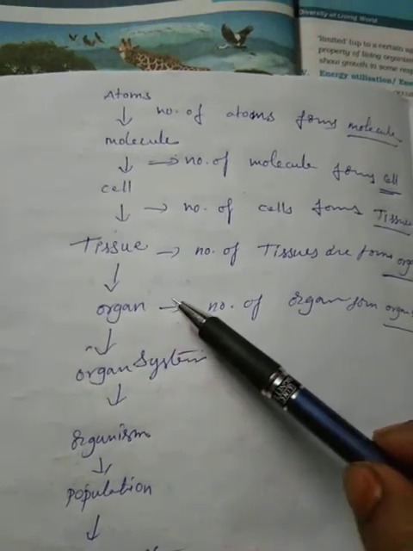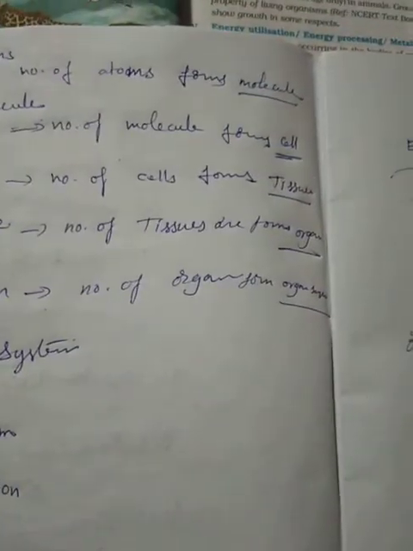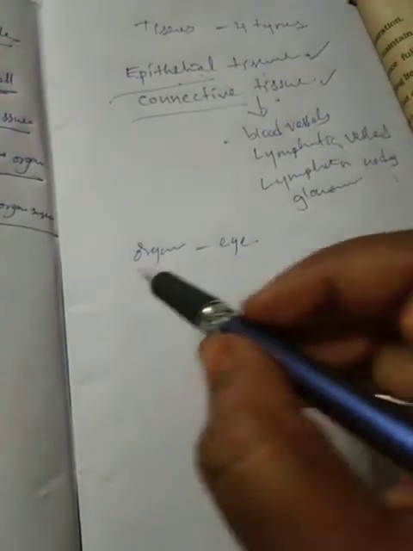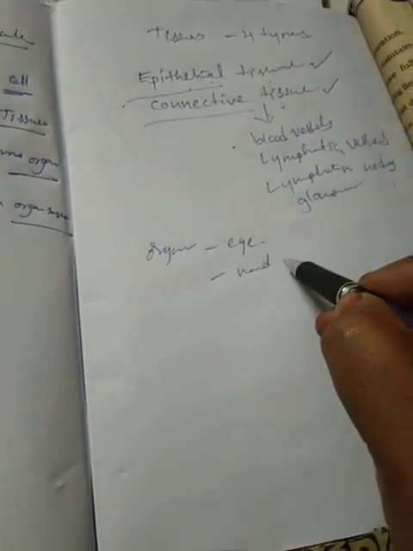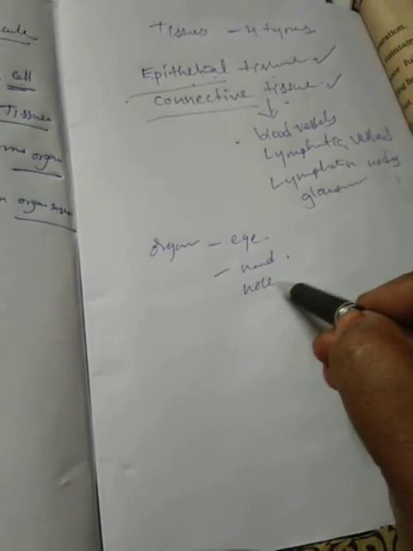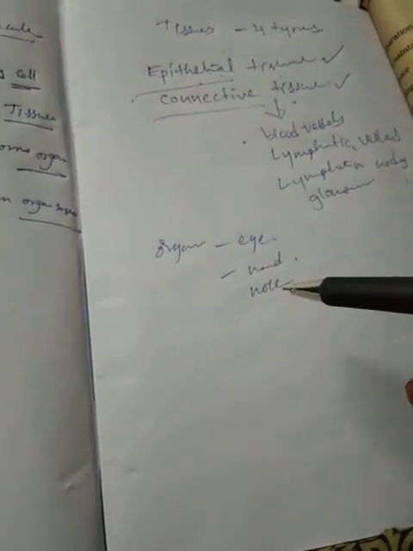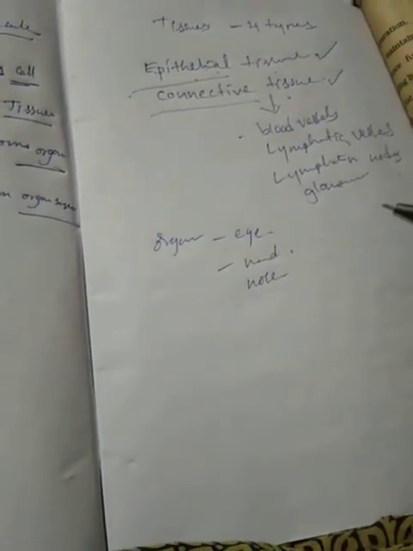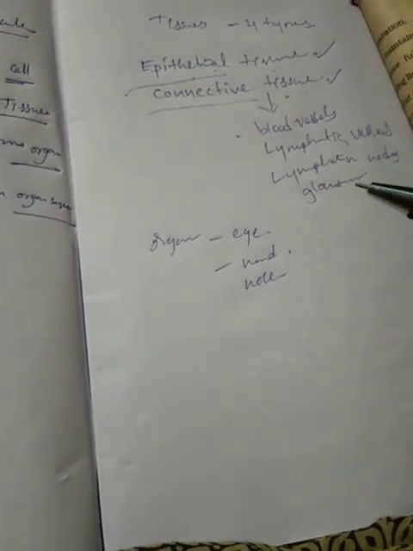For example, the eye is one organ, the hand is one organ, and the nose is one organ. An organ is a single structure, that is eye, nose, finger, ear. So these are the organs.